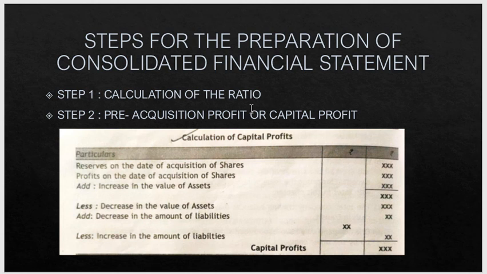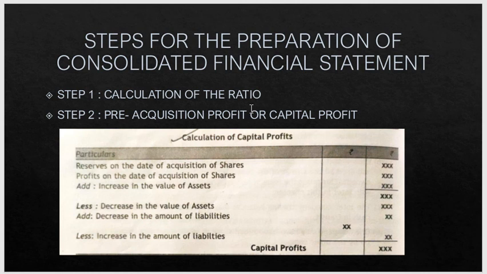With that balance you will add the increase in value of assets. If there is any increase in the value of assets, you will add, and you will subtract for a decrease in the value of assets. Then you will add the decrease in the amount of liabilities, less the increase in the amount of liabilities. So it is vice versa. When the asset is increasing you will add, and when the liabilities are decreasing you will add. And you will subtract when the asset is decreasing, and when the liabilities are increasing you will subtract. So please remember this.